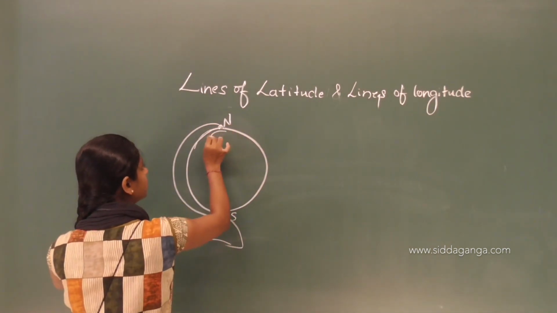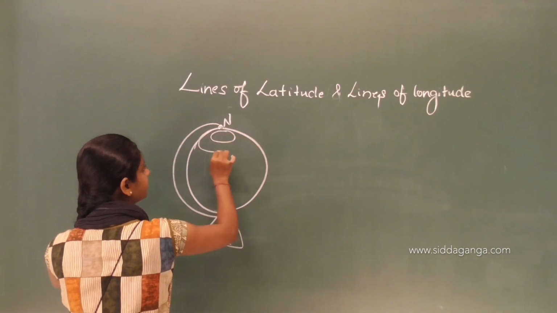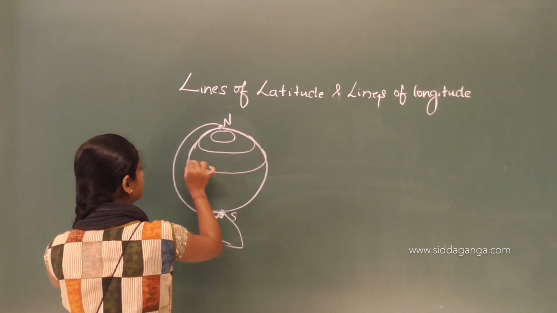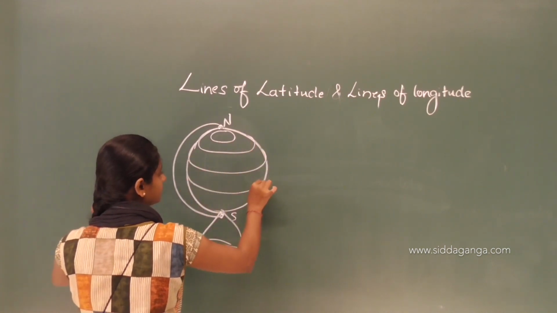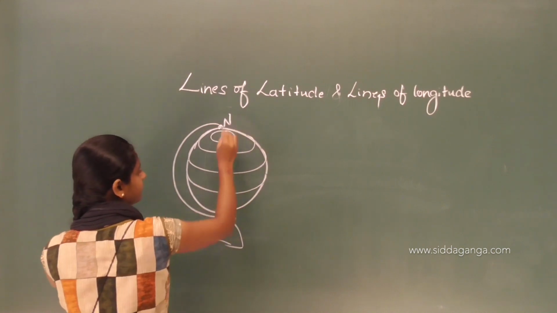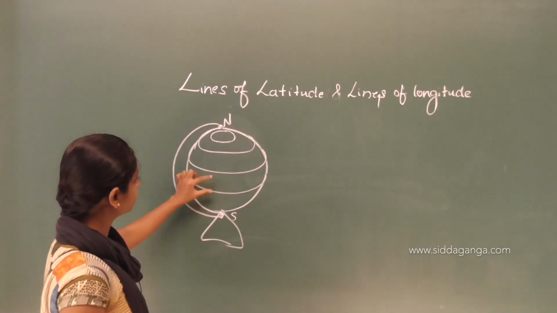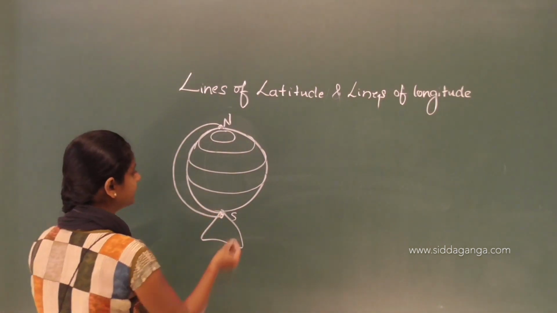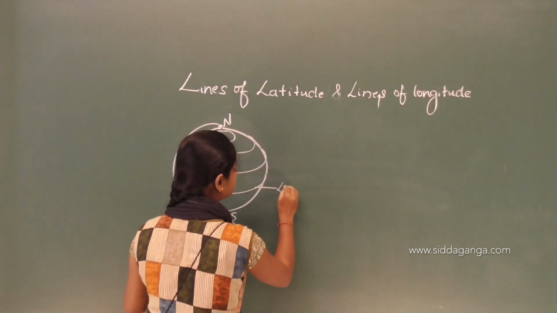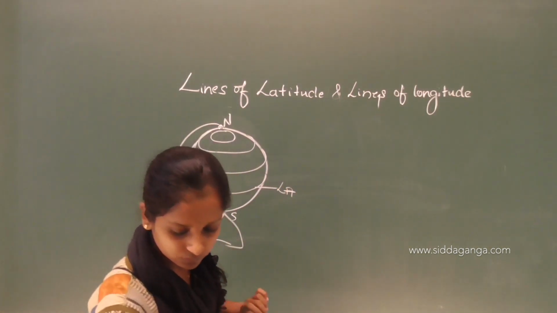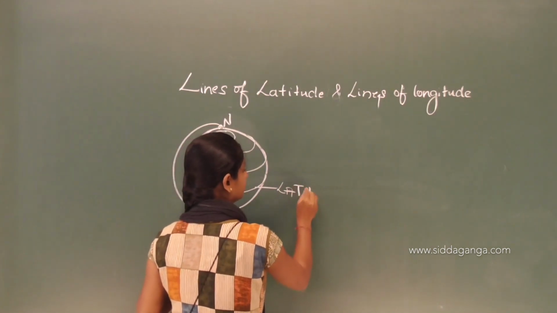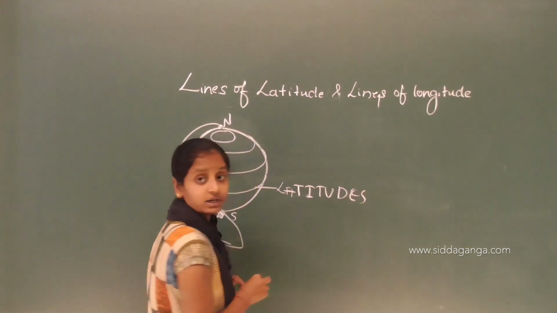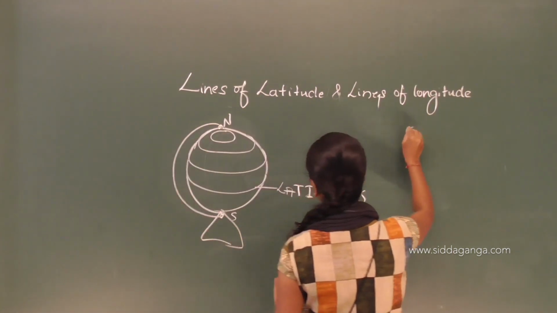We can draw circles in between the North and South Pole with an equal distance between them. These are latitudes.